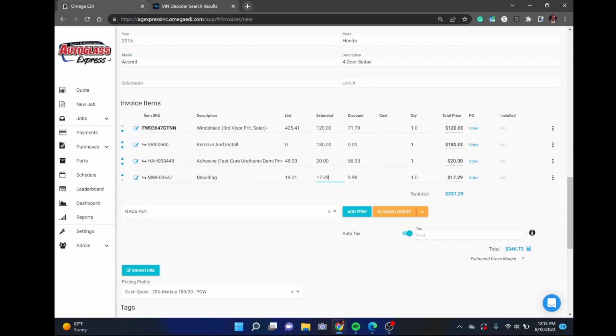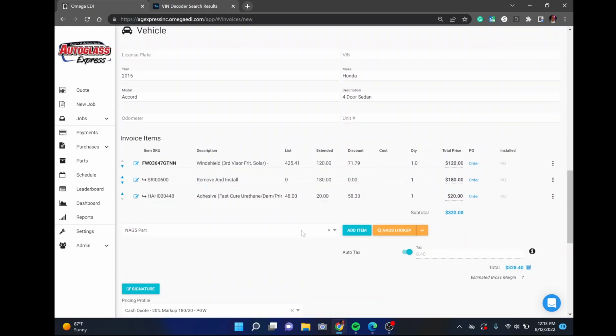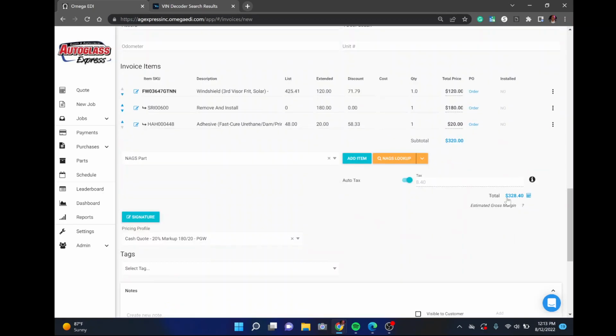Now sometimes this number here is crazy high. It could be $50, $100 for a molding, and I know that some of these moldings we can either reuse or we can get it for cheaper. So if you want to discount it to, let's say, $5, make that $5. If you want to take it out, click on the right side and remove the part. At this point, this is your new quote, $328.